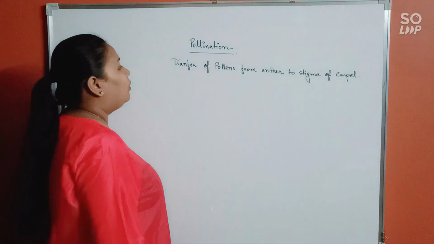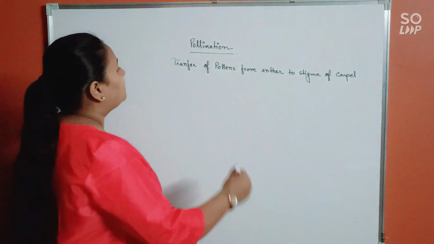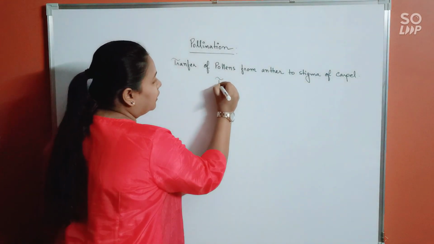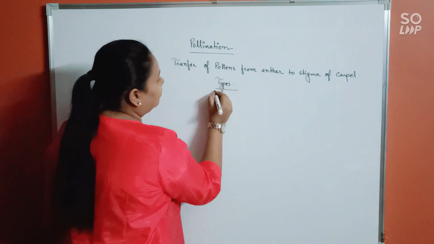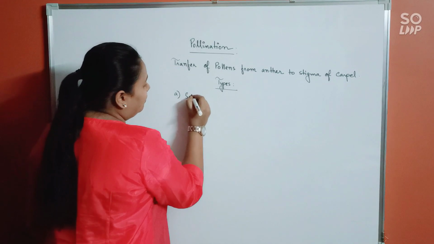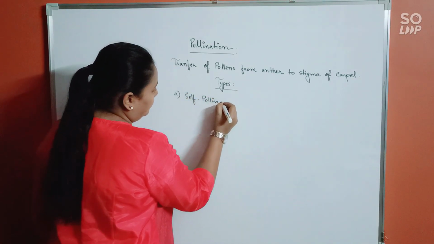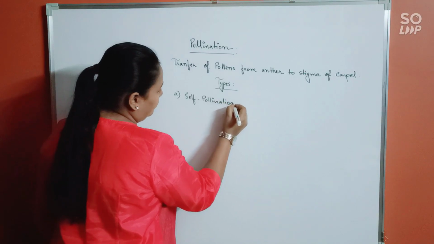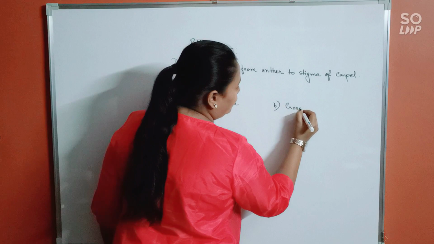Alright? Now, pollination can be of certain types, right? If you can recall, the types of pollination. It can be of two types mainly, self-pollination and cross-pollination.